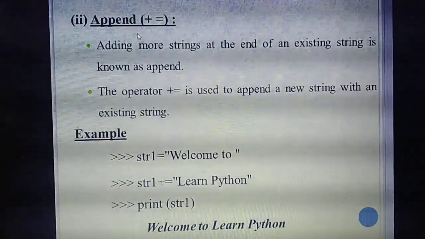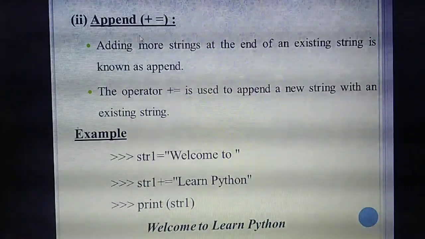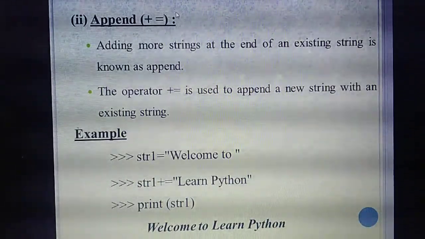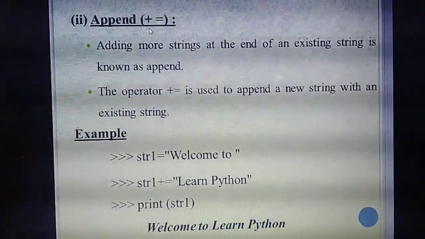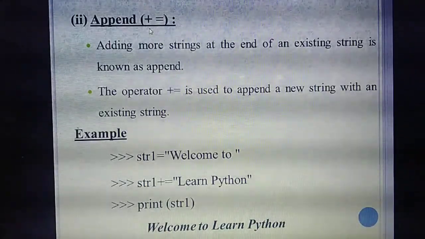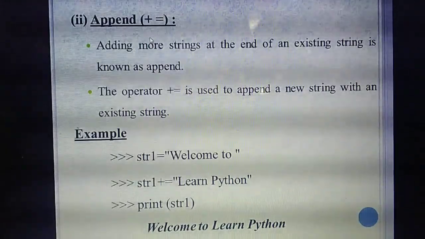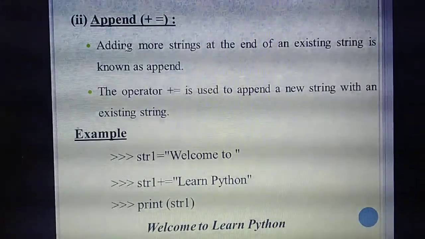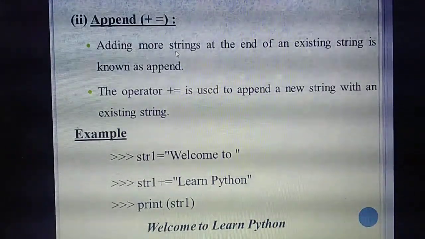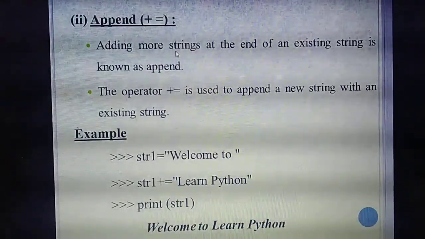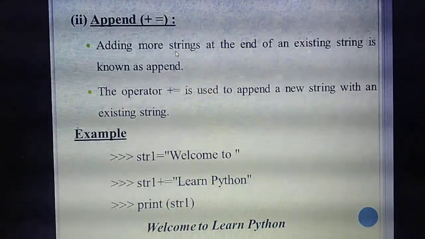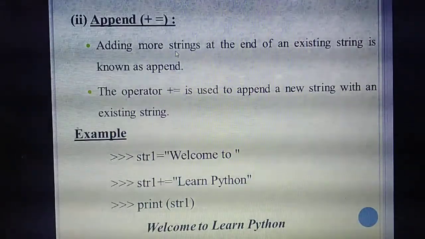So the next operator is append. What's the name of the operator? Append. Which symbol is used for append? Plus equal to. What's the meaning of append? You are adding more strings at the end of the line, at the end of the existing string.